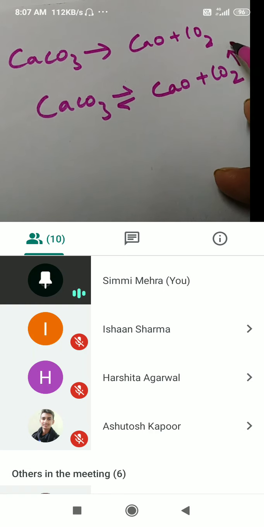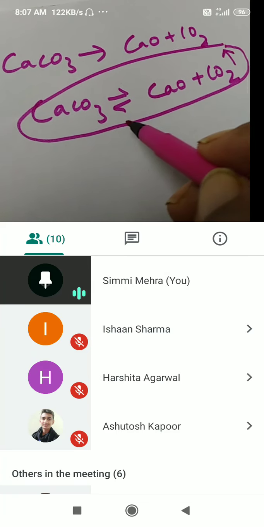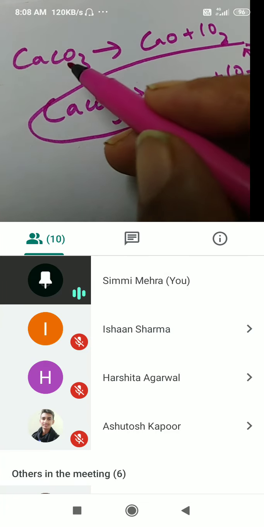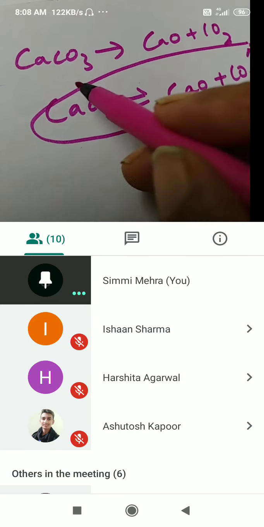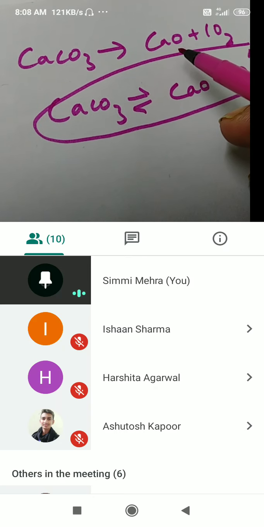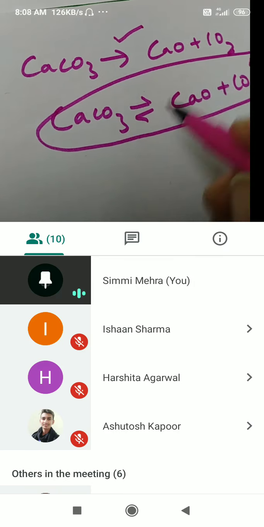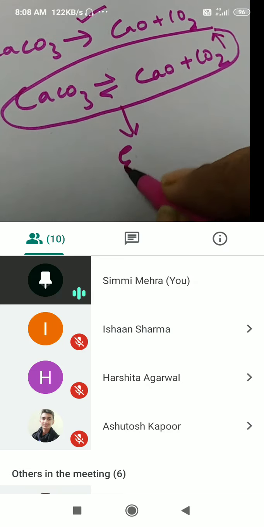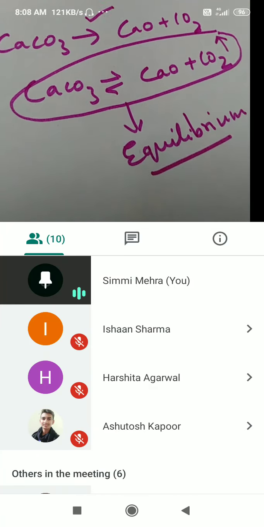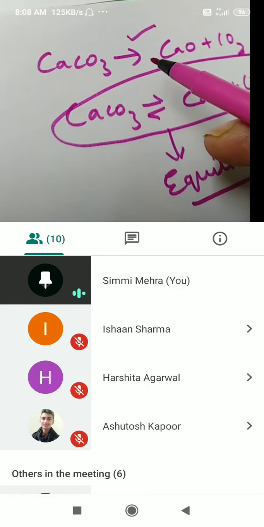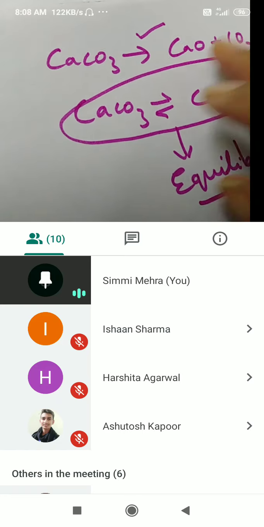This reaction has to be carried out in a closed container. So then it becomes reversible. But in nature, if calcium carbonate decomposes to form calcium oxide and carbon dioxide, this reaction will be irreversible. Irreversible reactions are covered under chemical kinetics, whereas this type of reactions are covered under equilibrium. This is your class 11 syllabus. Chemical kinetics is your class 12 syllabus. So we will not talk about reversible reactions in this chapter at all.